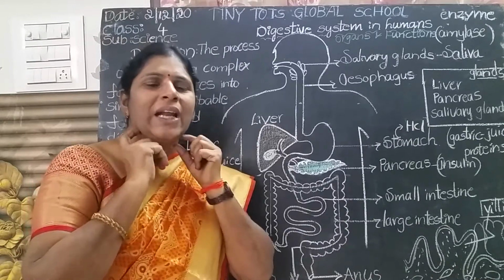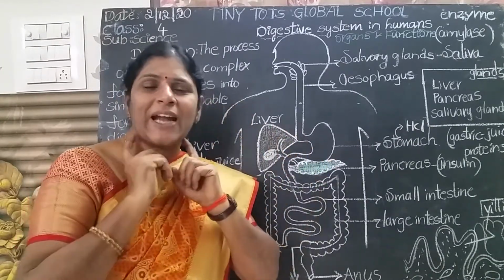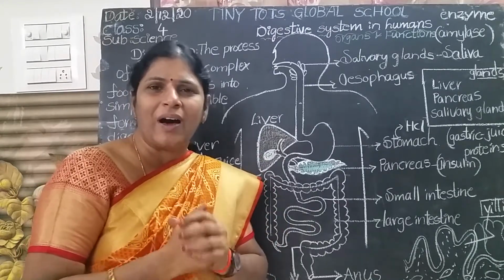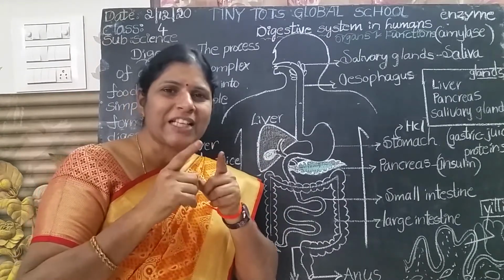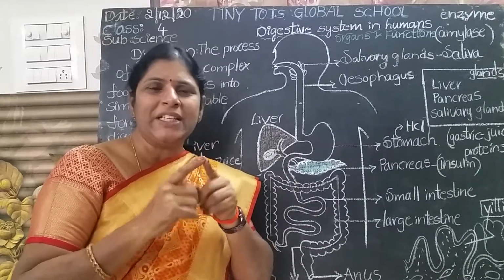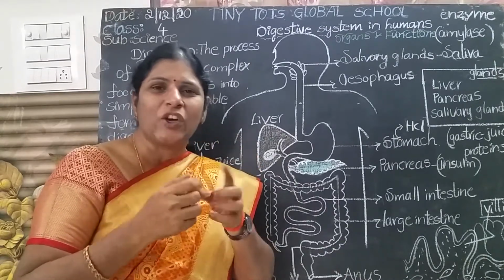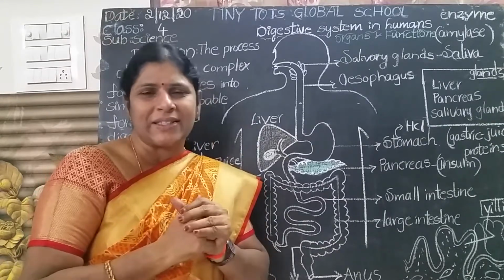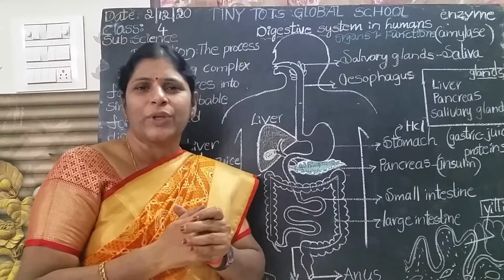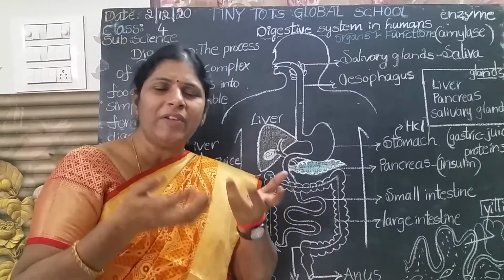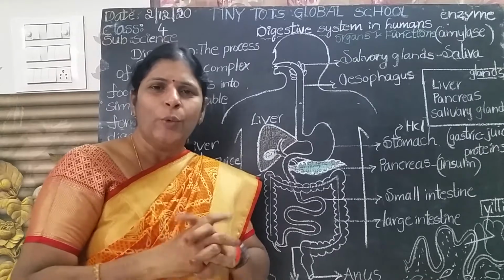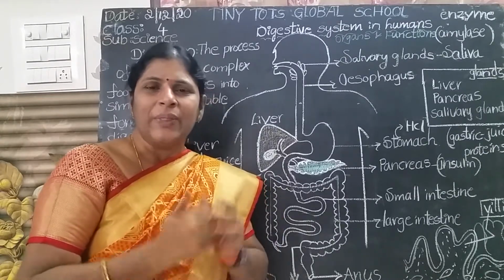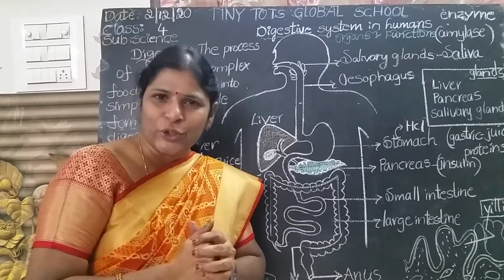Okay, and there are three pairs of salivary glands present in the mouth. Salivary glands secrete saliva. Saliva means spit, a watery material in the mouth. Saliva is secreted by salivary glands. Is it clear? It is always produced in our mouth. Salivary glands present in the mouth secrete the saliva. That is one of the digestive juices.